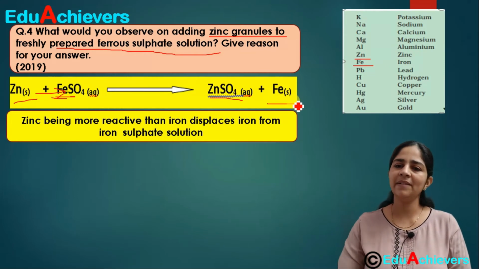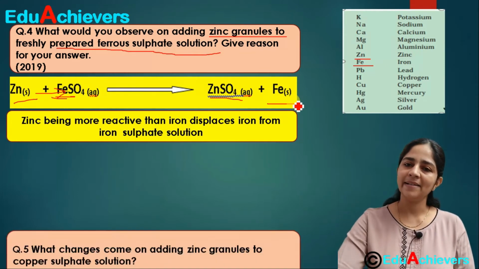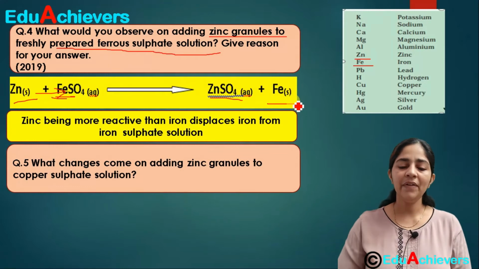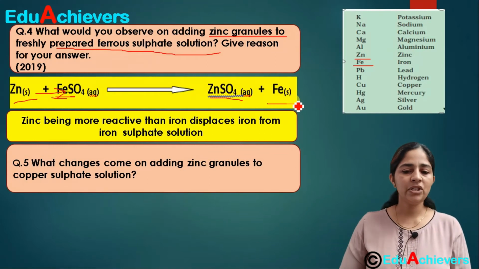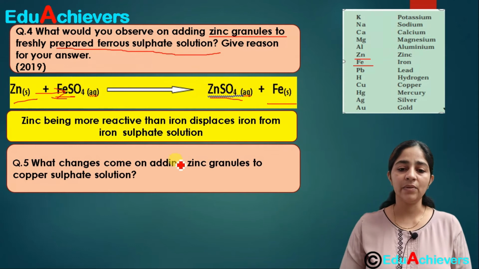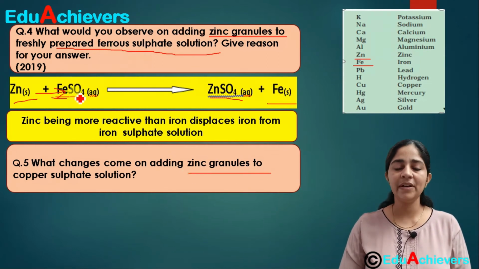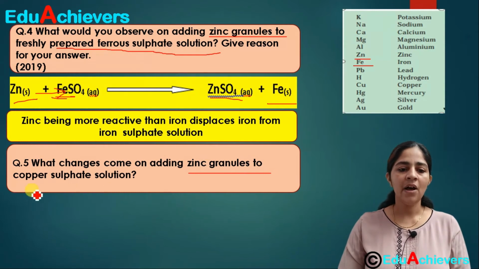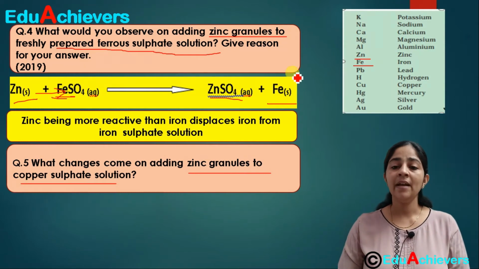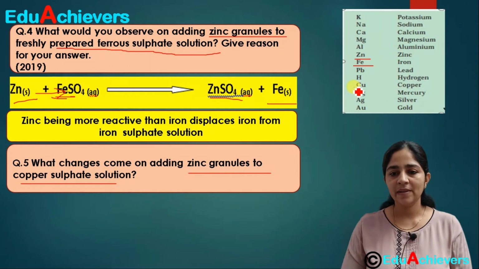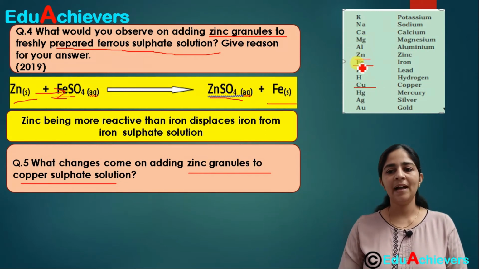Zinc being more reactive displaces iron from the iron sulphate solution. The fifth question which is asked is, what change comes on adding zinc granules to copper sulphate solution? Here we have added in the ferrous sulphate solution, here we are adding in the copper sulphate solution. Okay, now again you will need this. Now you can see here copper is somewhere here and the zinc is here.